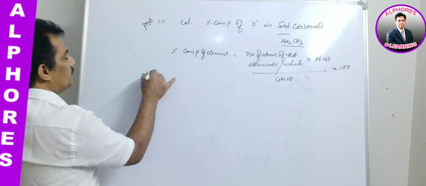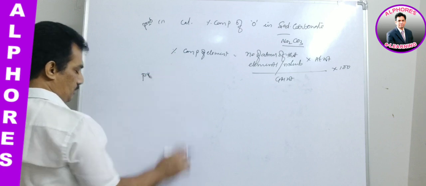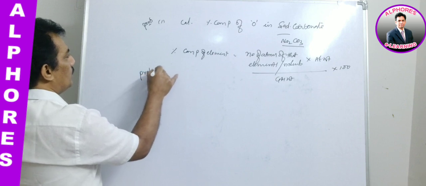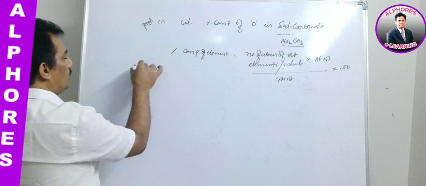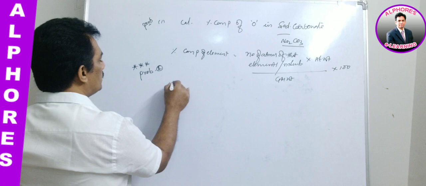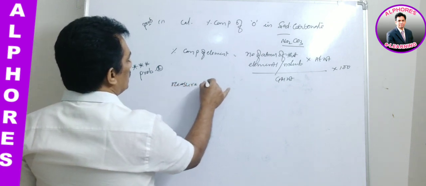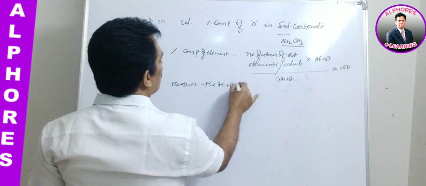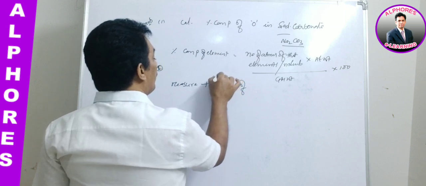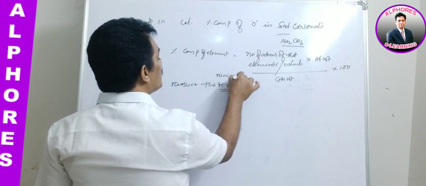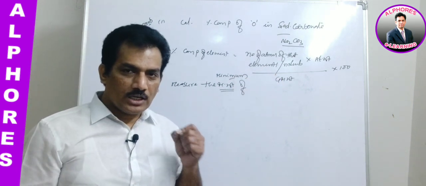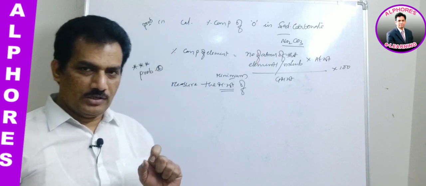Problem 2. Very important. It is for your competitive examination. It is a very important model. Just observe problem 2, and follow this. Note it down. Measure the molecular weight. Here the molecular weight is given as the minimum molecular weight. They are giving this word, not molecular weight. Instead of molecular weight, they are giving a peculiar word, that is nothing but minimum molecular weight.